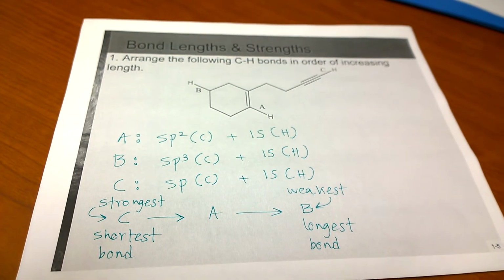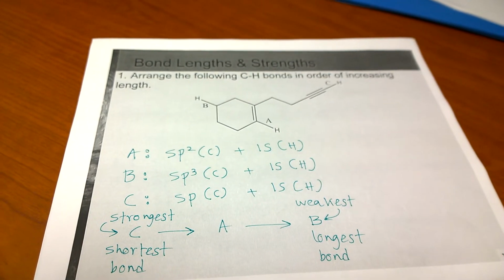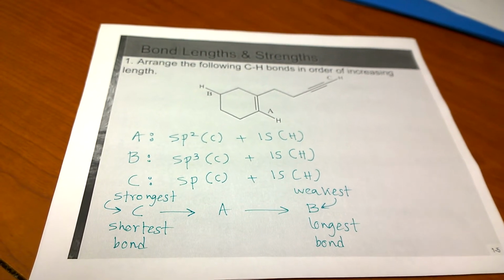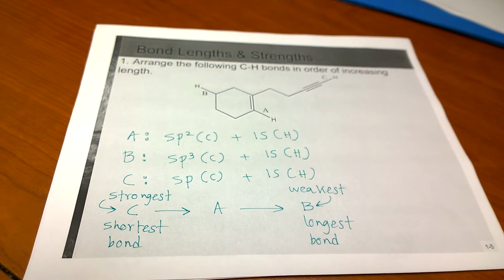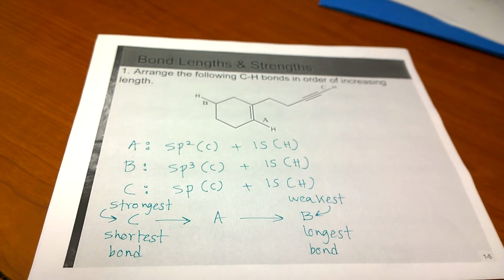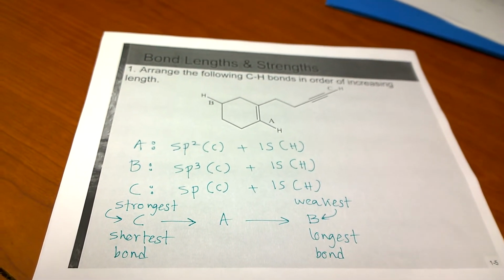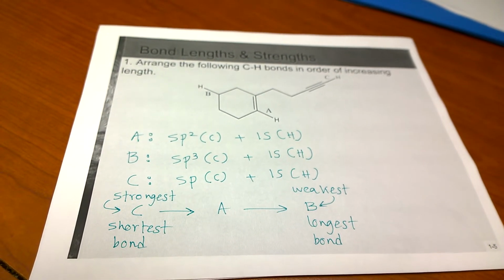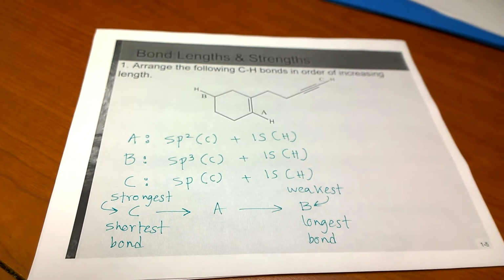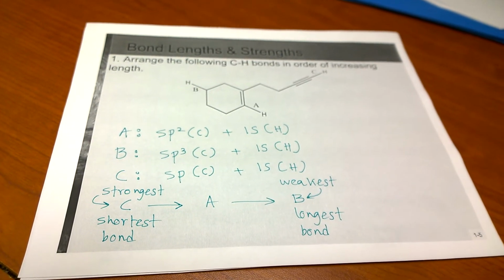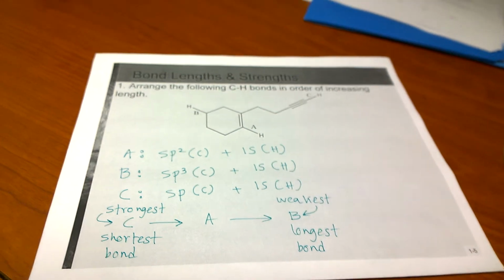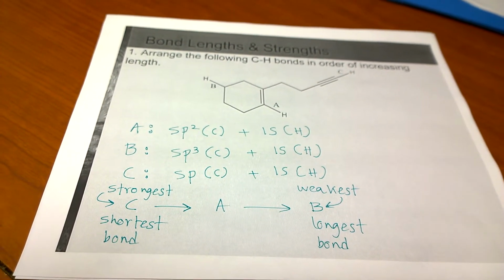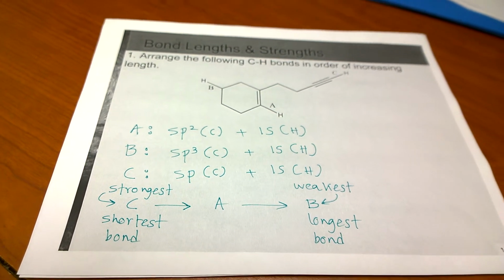As in the case of bond C, you have the most amount of s character, 50%, that bond will be the strongest bond, and the other bond, bond B, that has the least amount of s character, will be the weakest bond. Similarly, we can say as C is the strongest, it's going to be the shortest bond, and B will be the longest bond. So that is the relation between the different bonds that we have here and their length. So basically, we are answering this question by figuring out the hybridization of the two atoms that are overlapping to create a covalent bond.